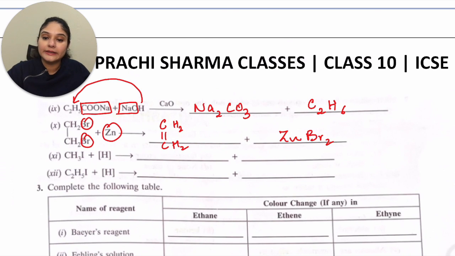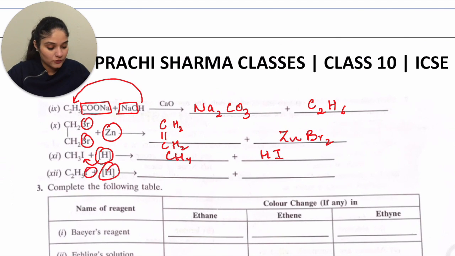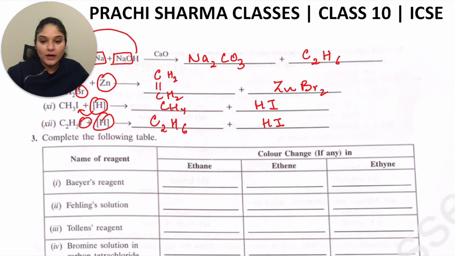In the next case, you have CH3I and nascent hydrogen. So this nascent hydrogen combines with I and gives you HI. What are you left with? You are left with CH4. And in the next one also the same thing happens. H combines with I. You end up getting HI. And you are left with C2H6. One hydrogen will combine. C2H6.